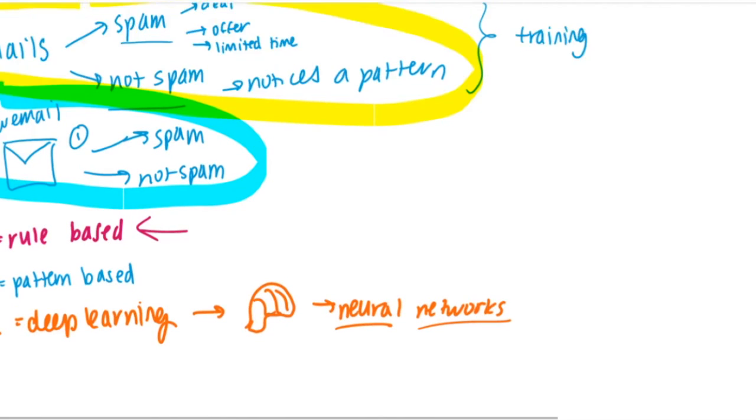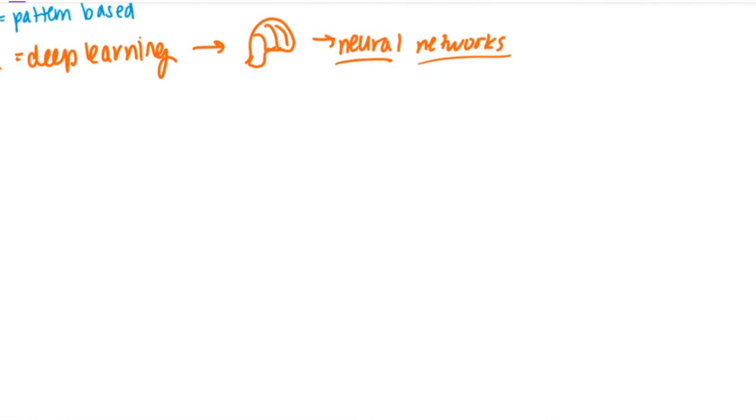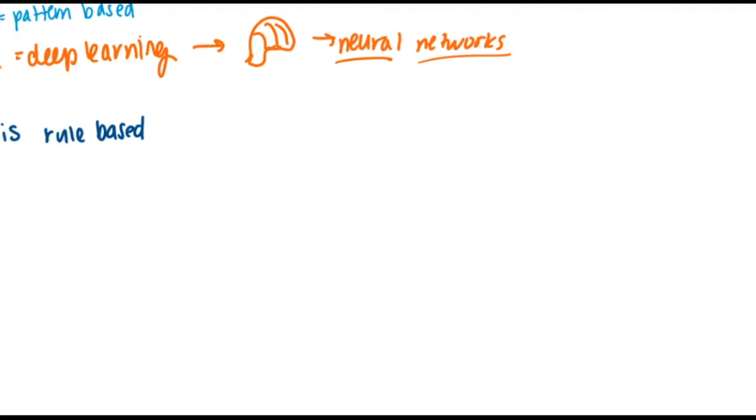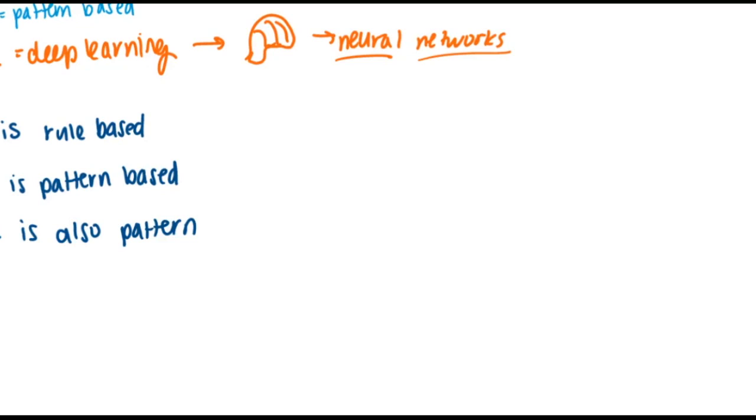So that's basically the difference between AI, ML, and DL. To summarize, AI is rule-based. So only rule-based. That's what you would put on the outermost circle. ML is pattern-based. That's what you would put in the inner circle. And DL is also pattern-based, but more specifically based on how the human brain itself learns.